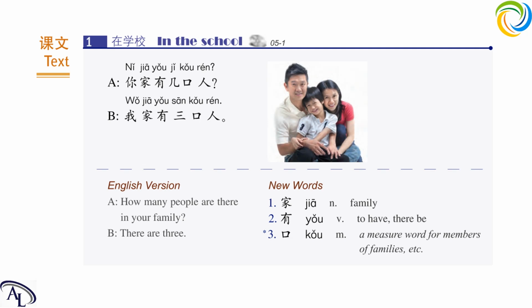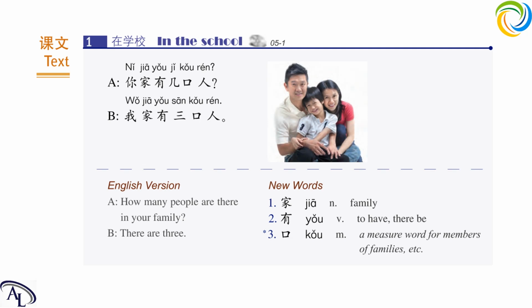Let's see the pinyin of this word. 有. Actually, it should be the initial Y plus the final OU, right? And because it is acting as a syllable by itself, so we need to put an initial Y before it.